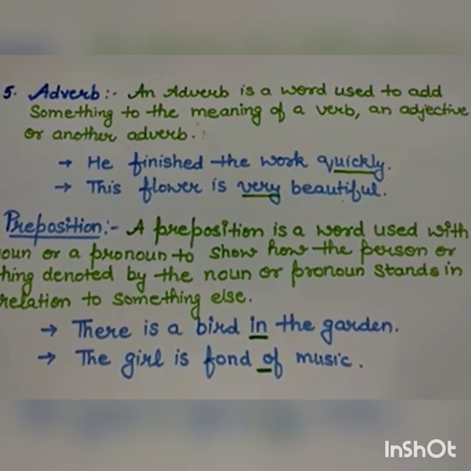That means the bird is in the garden. Next example, see. The girl is fond of music. The word of is representing the preposition here, and it is connecting fond and music. So prepositions are the words used with a noun or pronoun to show the relation to something.